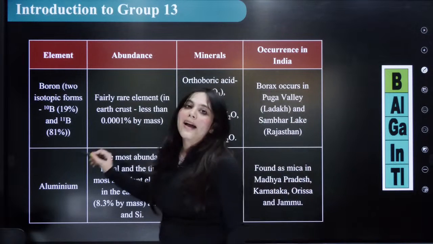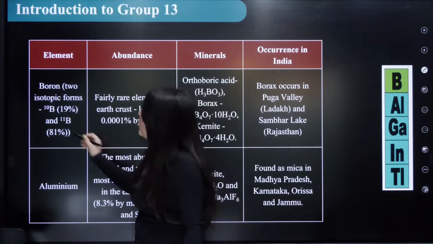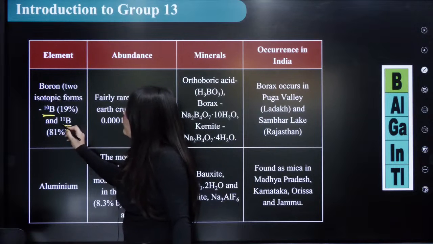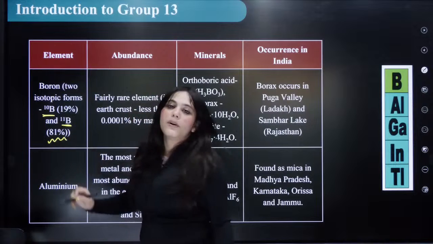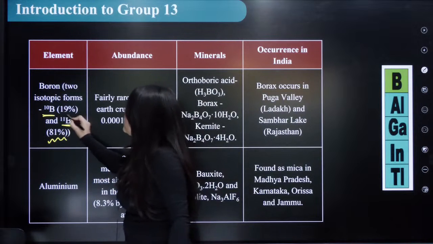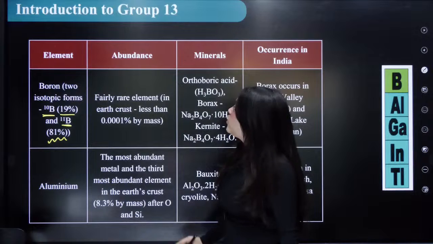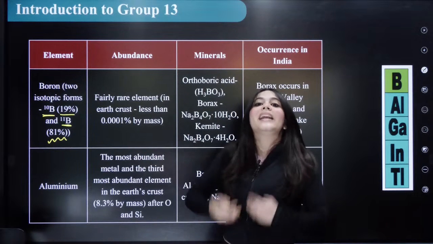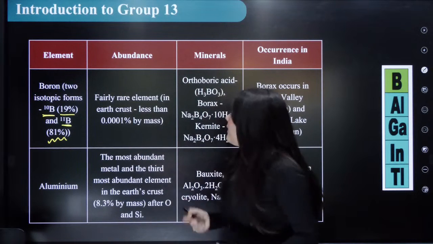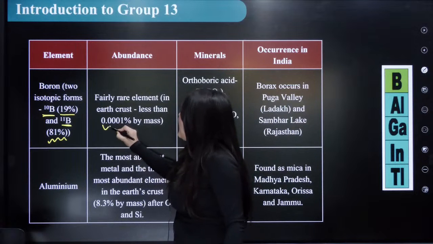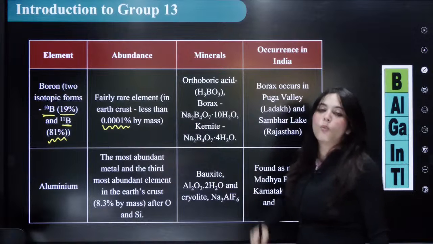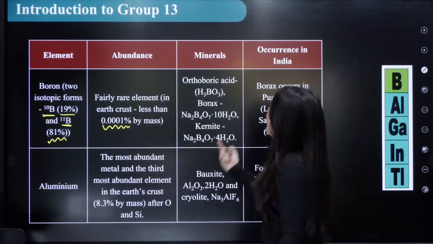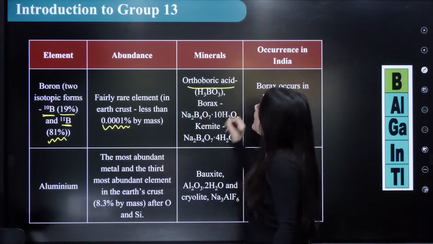Okay? Boron actually exists in two kinds of isotope, which are boron 10 and boron 11, right? And boron 11 is 81% present and boron 10 is only 19%. Next thing that you should know is it is a very rare element. Boron is very rare in Earth's crust, only 0.001% by mass. Next is minerals. What minerals is boron found in? It is found in orthoboric acid. The formula is